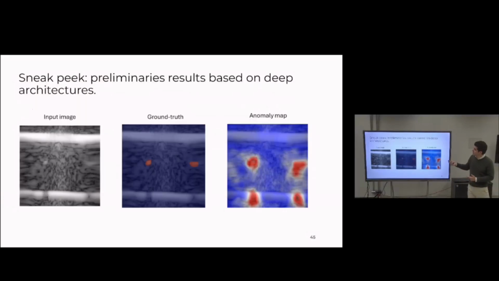Here, just a sneak peek of some work I had done with a deep model. In the deep model, as you can see, instead of classifying discrete tiles, it creates what we call an anomaly map, which is an image where each pixel is assigned a score. And the score is related to how likely it is to be an anomaly in that pixel.